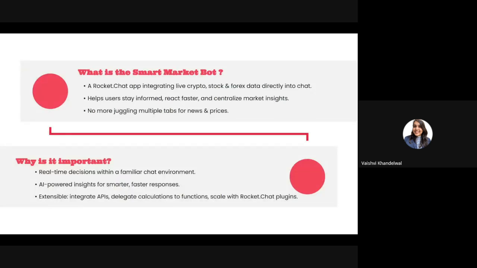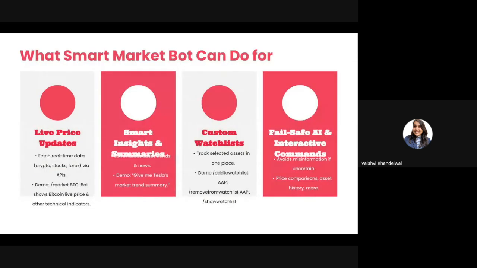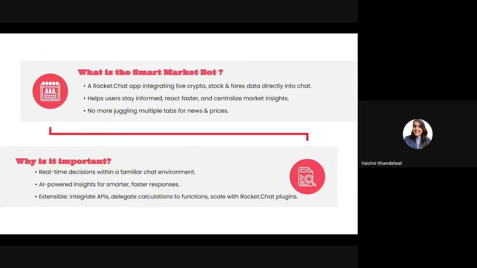So let's dive into the project next. What is the Smart Market Bot? It's a Rocket.Chat app that will integrate crypto, stocks, and basically everything finance related inside of our UI. So that when you're having a discussion with your friends or with your colleagues and it goes on to finance or stocks or investing, you don't need to switch tabs. You can just use the slash commands that Rocket.Chat provides inherently. And in just seconds, we get the response.